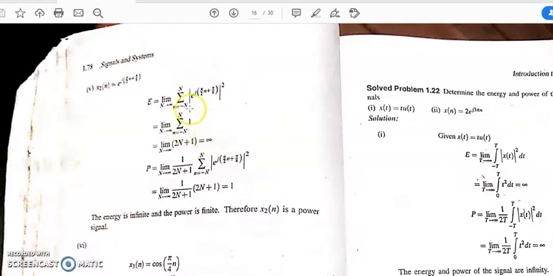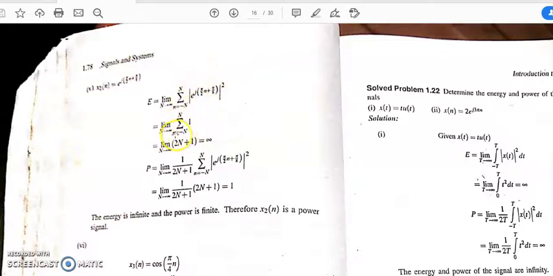How will it be infinite? Because for this one we can write it as cos theta plus j sin theta, but the modulus of cos theta plus j sin theta means root over of cos square theta plus sin square theta, that is 1. So it will be 1.